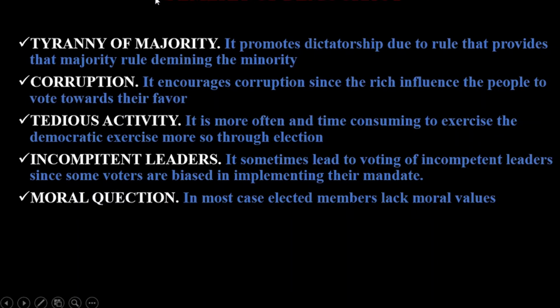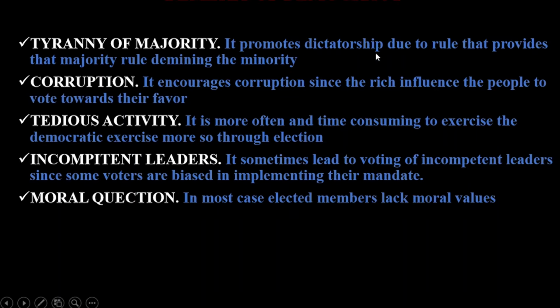Though we have some of the advantages of democracy, democracy is also faced by some disadvantages as a system, though many scholars, or those who advocate for democracy, most of the time fail to recognize some of the disadvantages of democracy. One of the demerits of democracy is the tyranny of the majority.